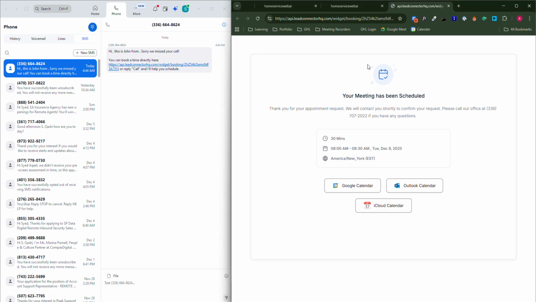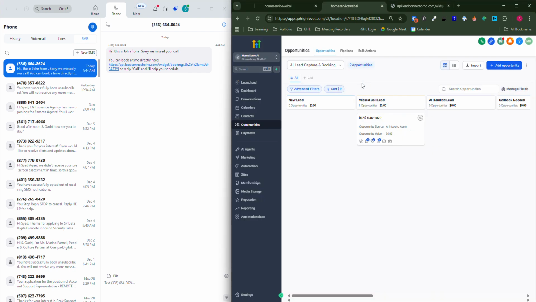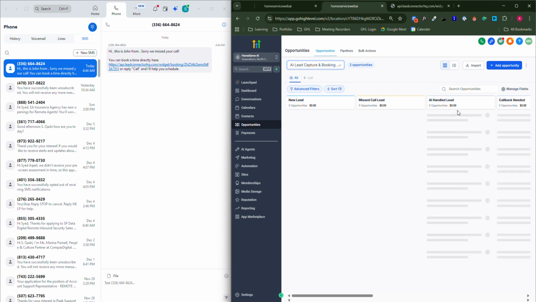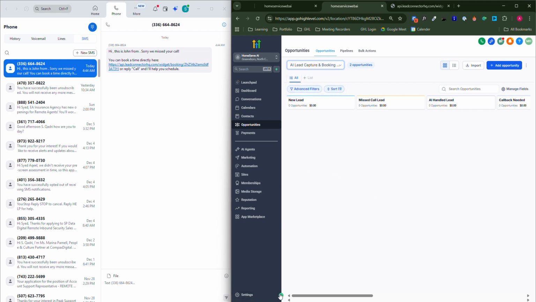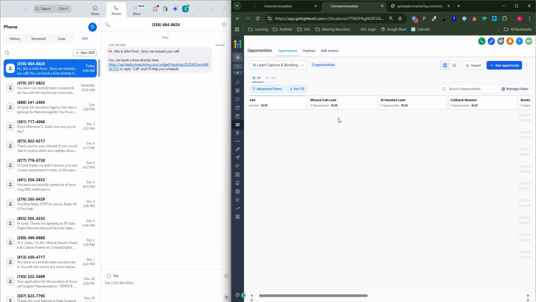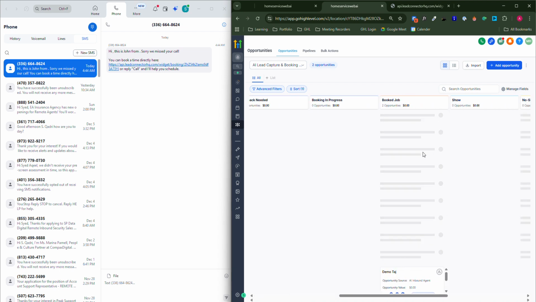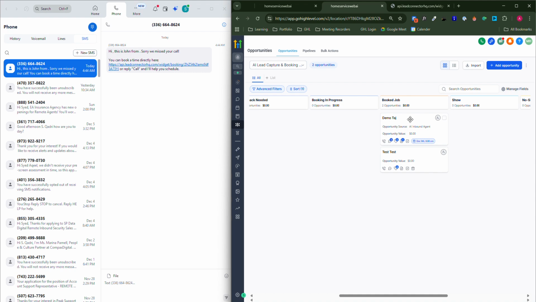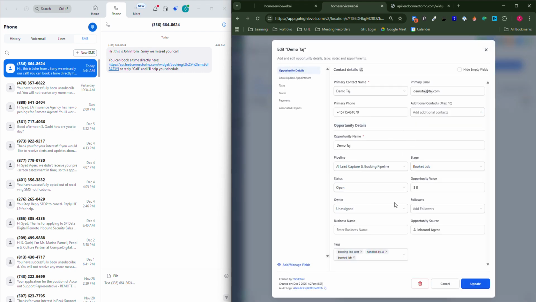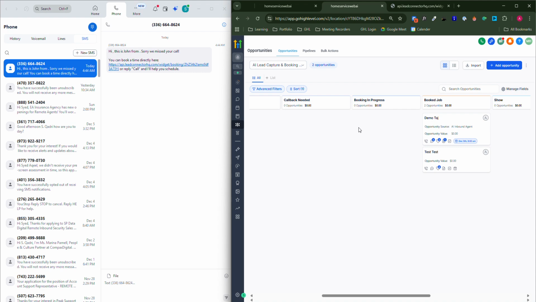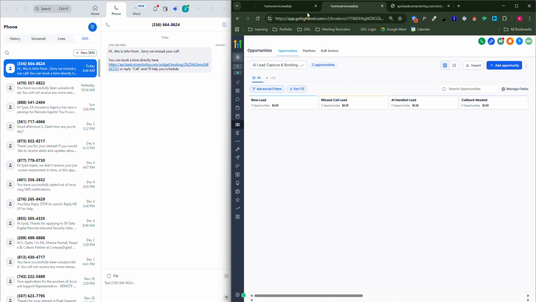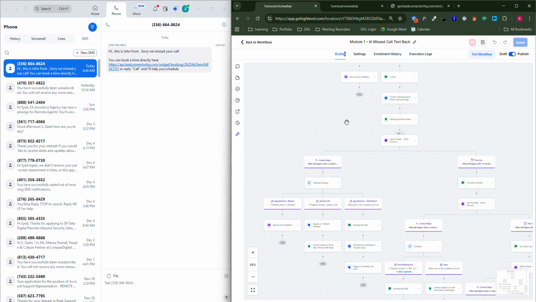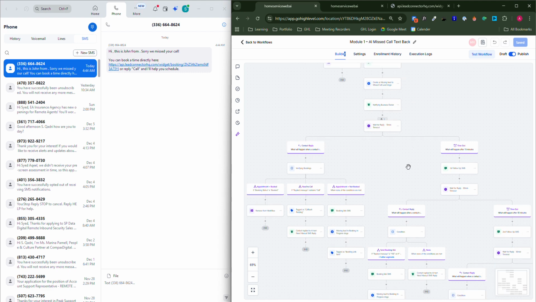As soon as I hit schedule, it's gonna move the opportunity to the next pipeline stage, and we saw that the person moved from here into the book job stage. This is the demo touch. It updated the opportunity. It said handled by AI, book job, booking link sent, I got a link, and a call is being booked. Now this is where everything goes good.